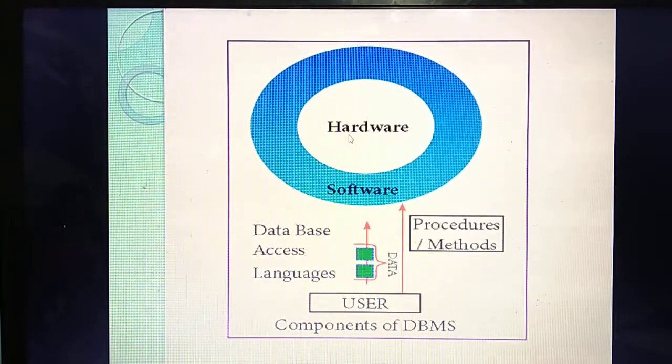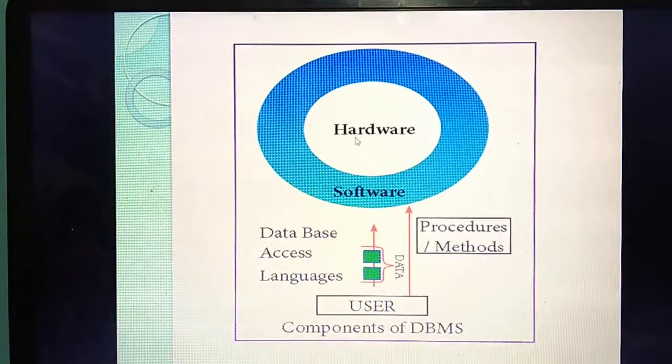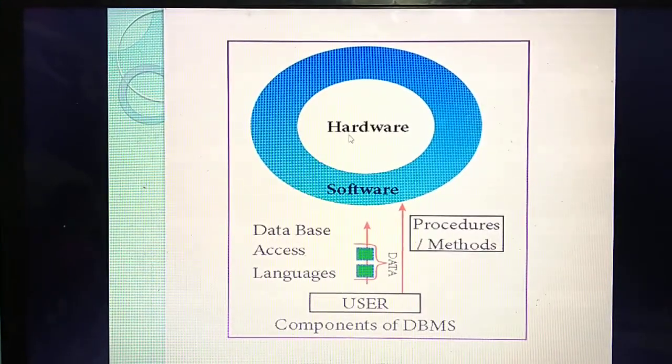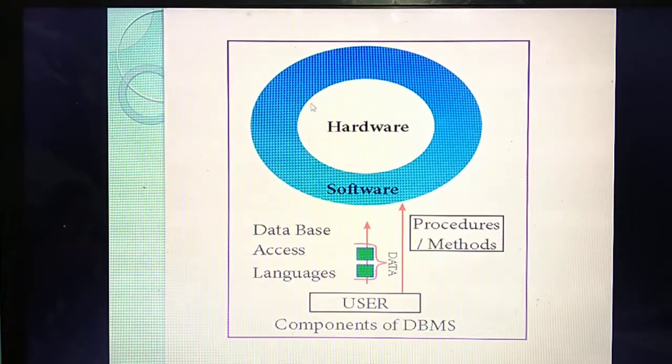Last year you studied in detail what hardware is, what software is, everything, isn't it? The physical devices you have seen in a computer are called hardware: monitor, keyboard, printer, then inside the CPU, RAM, hard disk, everything. That's hardware. For that hardware to work, which one will be there? Without software, will hardware work? Is there any use without software?